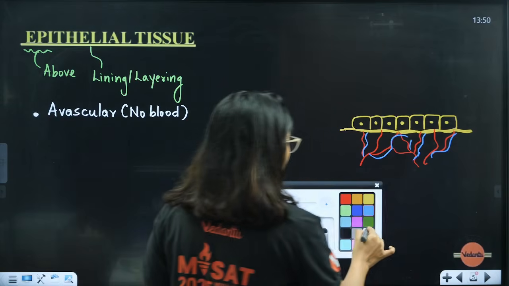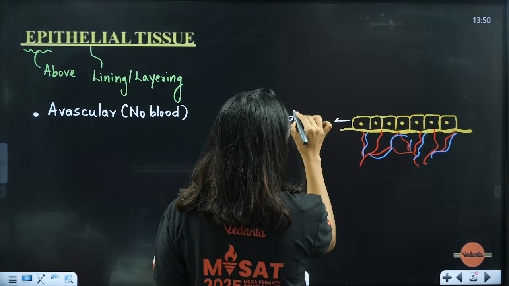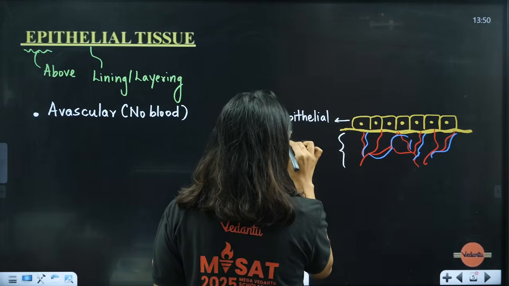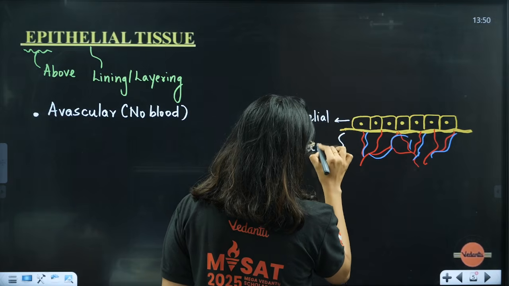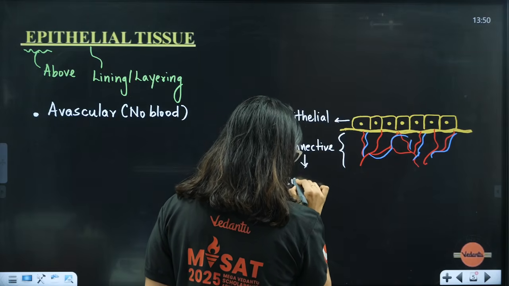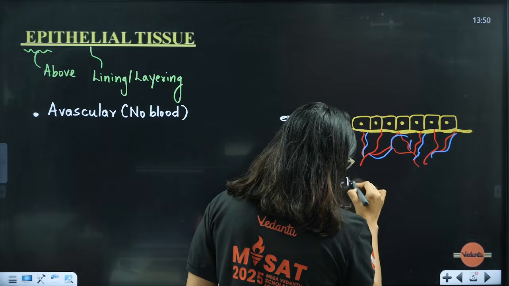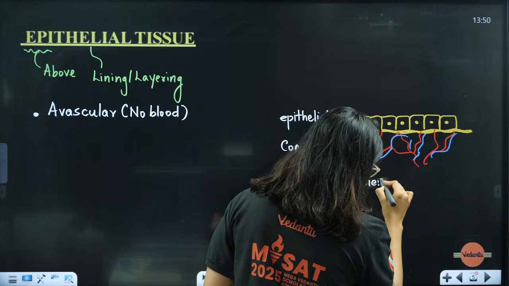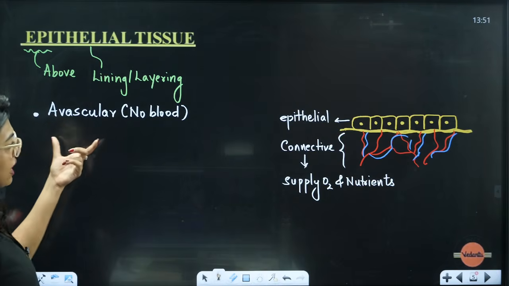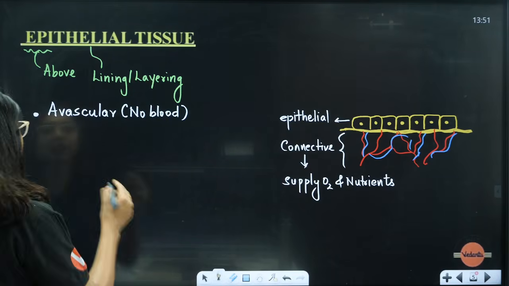So these are the epithelial cells, the epithelial layer, and what you're seeing below is the connective tissue. What are they going to do? They are going to supply, these are lines of NCERT, oxygen and nutrients to the epithelial tissue. Okay, so they are avascular, no blood supply is there, but you will start seeing blood if in case you prick a little deeper.